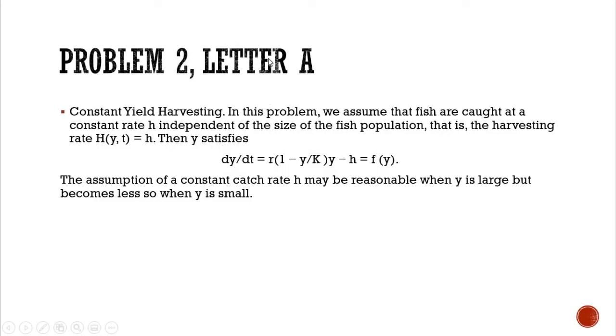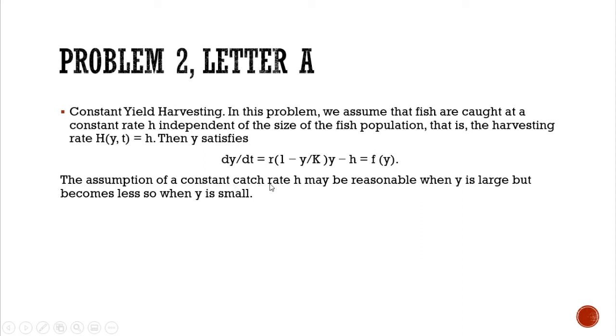In problem number 2, letter A, constant yield harvesting is the scenario. In the problem, we assume that the fish are caught at a constant rate H, independent of the size of the fish population, that is, the harvesting rate H(y,t) is equal to H. Then y satisfies dy/dt = r(1 - y/k)y - H, which is then equal to f(y).